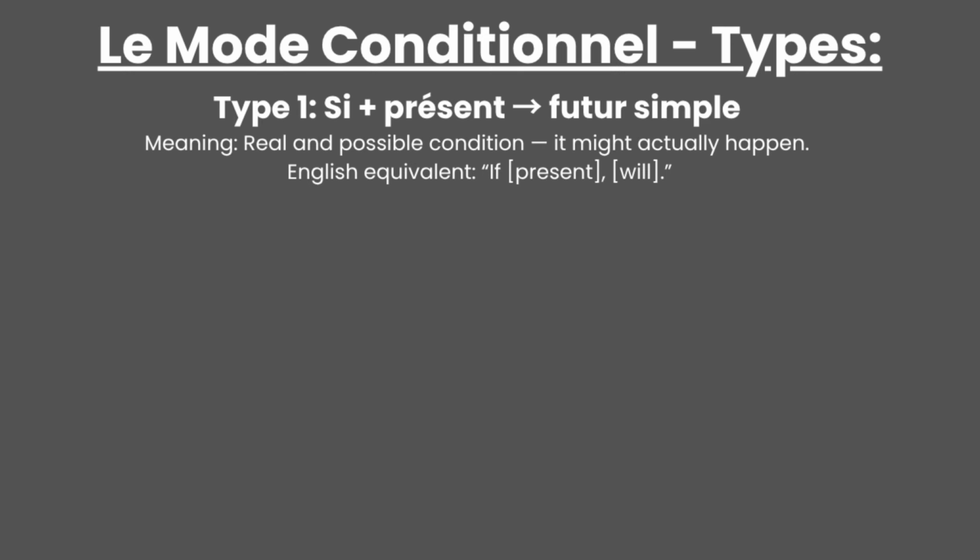Its pattern is si plus a present tense verb that leads into a future simple condition. It's the English equivalent of using if plus a present tense verb plus will, which in French has the same pattern. The if clause is si plus the present, and the result is in the future simple.